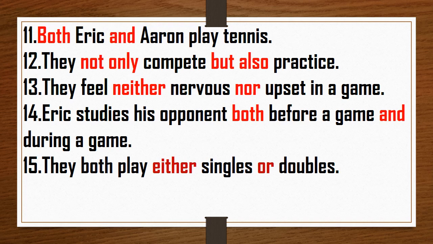Then fourteenth sentence: Eric studies his opponent both before a game and during a game. So we know that we use and with both. Next, fifteenth sentence: they both play either singles or doubles. So here the correlative conjunction pair is either and or. So this is the exercise related to correlative conjunctions. So do it carefully.